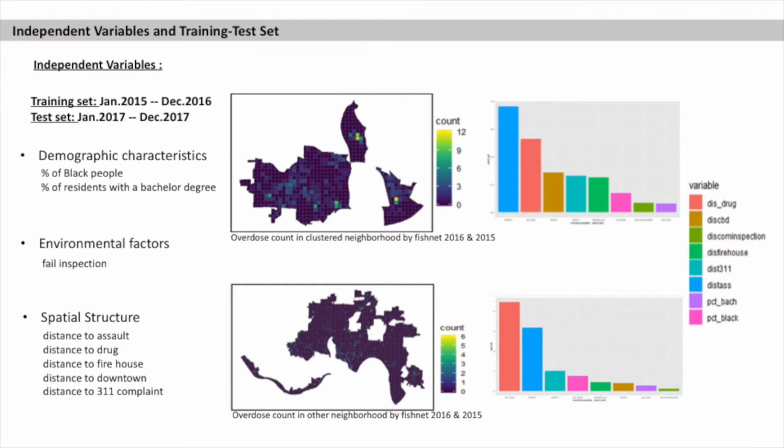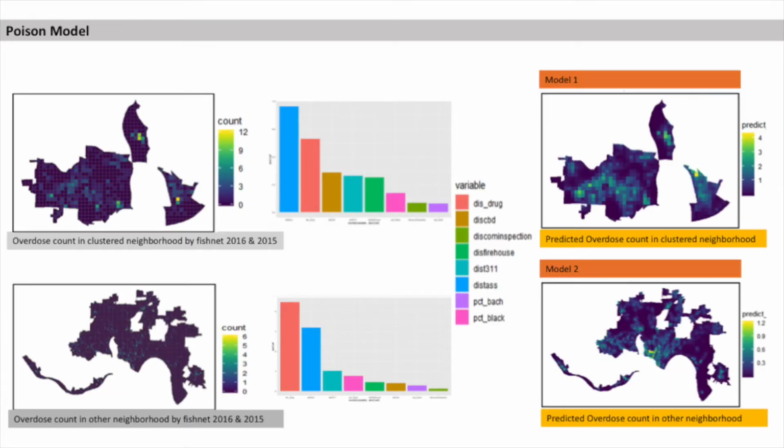For each category of the study area, we train a model using data from 2015 and 2016, and we use the data in 2017 as the testing dataset for accuracy purposes. The independent variables mainly contain three components: the demographic characteristics, environmental factors, and spatial components. Poisson regression is the primary method adopted in this project. In order to better capture the frequencies of the overdose reports, a fishnet was generated within the study area.